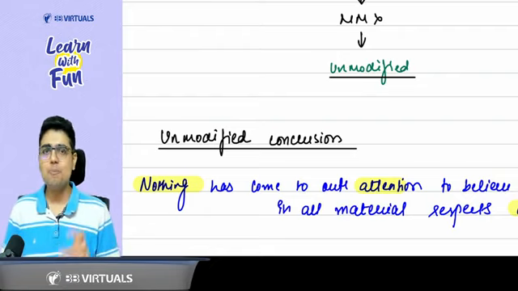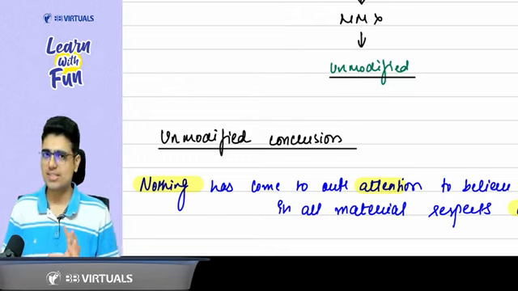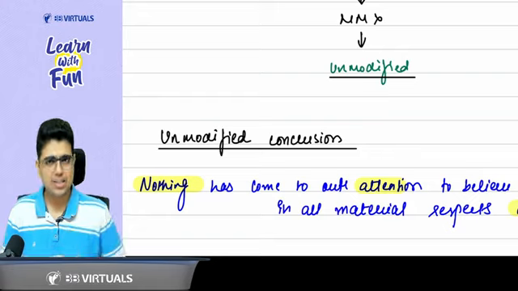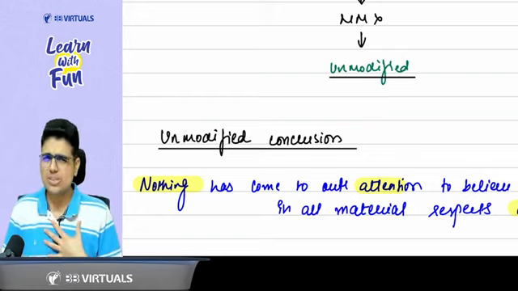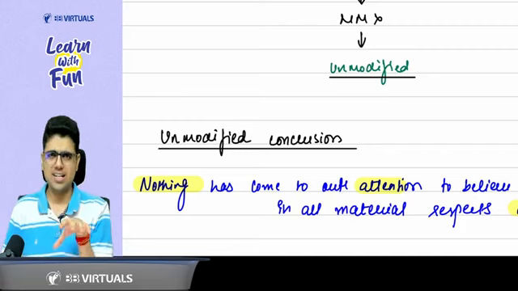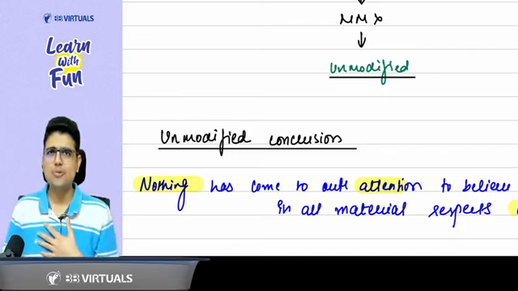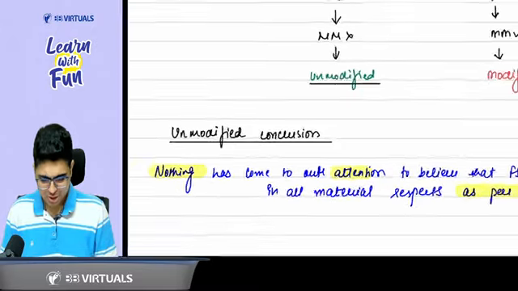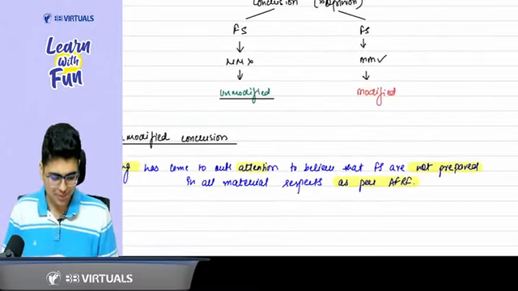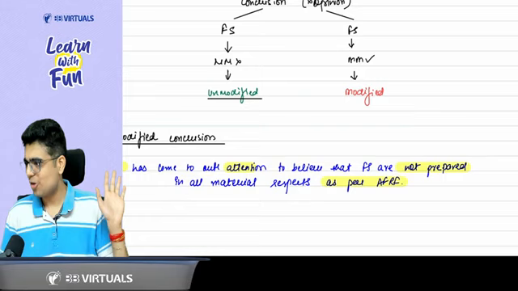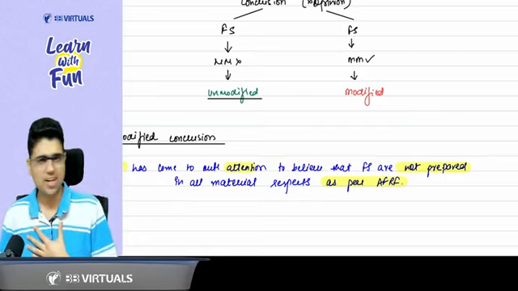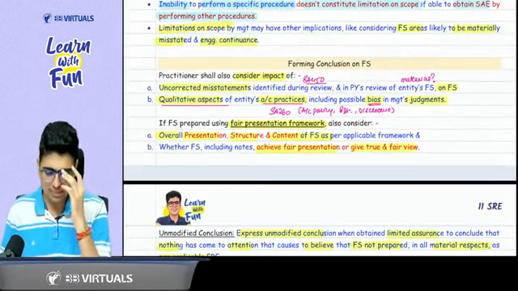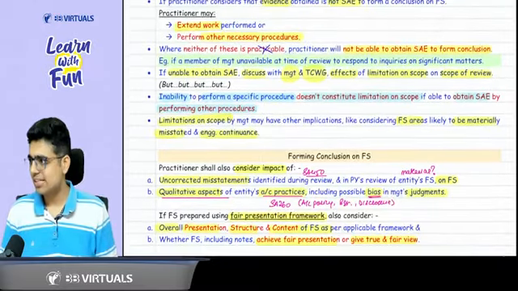So in review, because you are not taking reasonable assurance, you are doing limited procedures, limited checking, limited assurance. So you say that with the limited checking that I have done, nothing has come to me to feel that financial statements are not prepared as per applicable FRF. So you will say nothing has come to our attention to believe that financial statements are not prepared in all material respects as per the applicable FRF. You're getting the feel or not? Yes, sir.